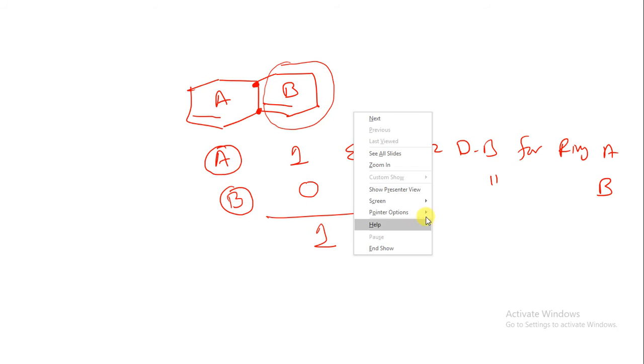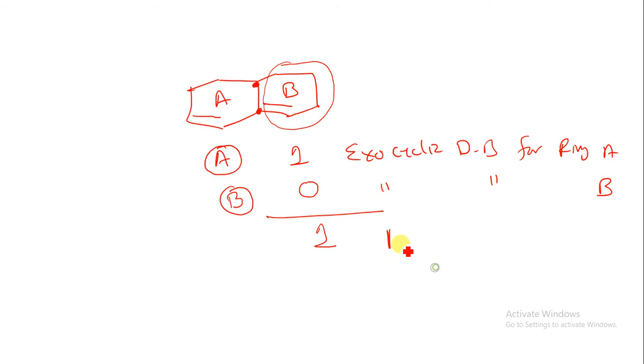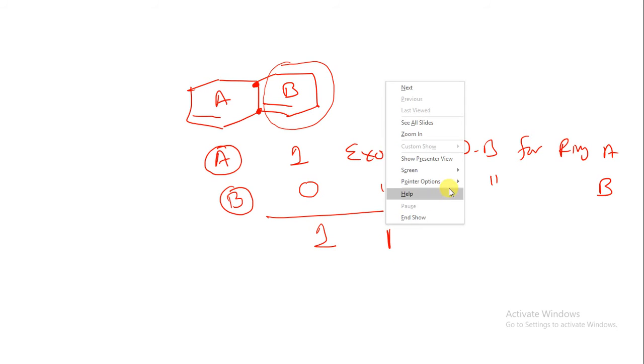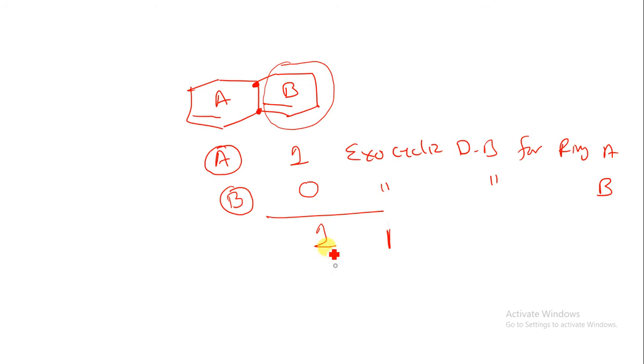So there is a total of one exocyclic double bond present in this structure.